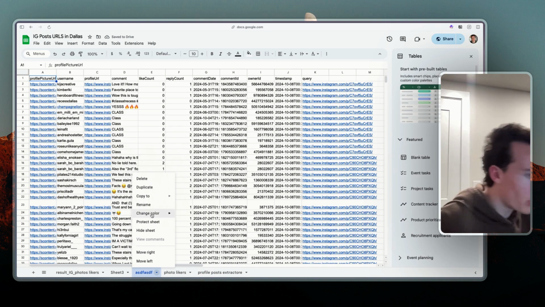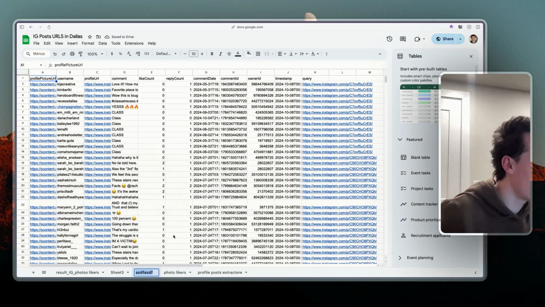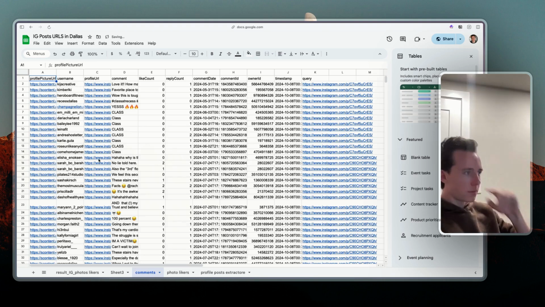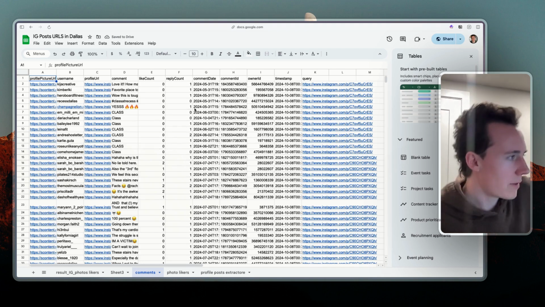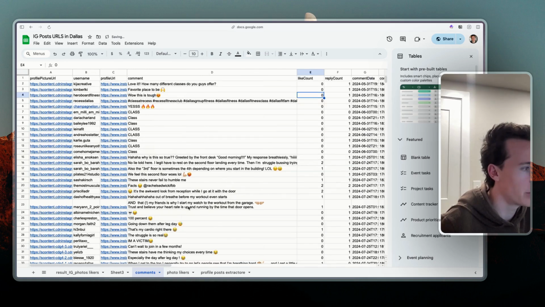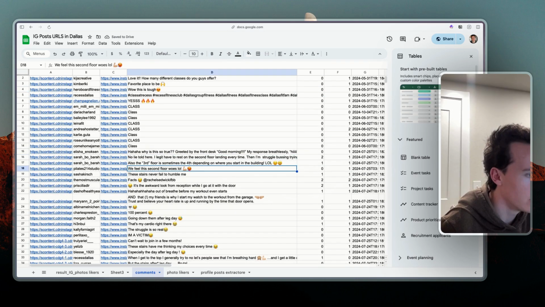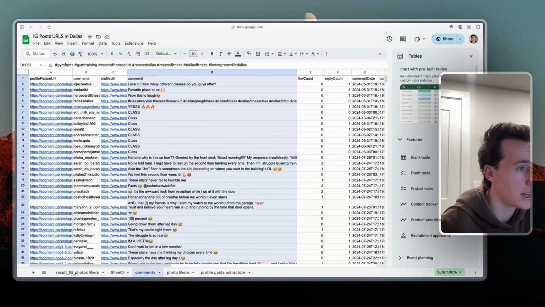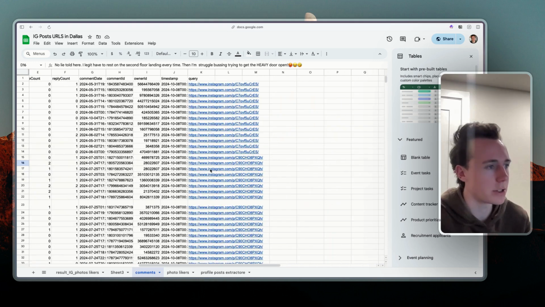Alright, so I realize I named this one really poorly. Probably should have put more effort into that. So this was the comments. So as you can see now, we have a couple different posts, and we can see all of the comments on that post. So boom, boom, boom. This gives us data to reach out to. So these are obviously the most hot leads because they're actually commenting on the post. They're not just liking it.